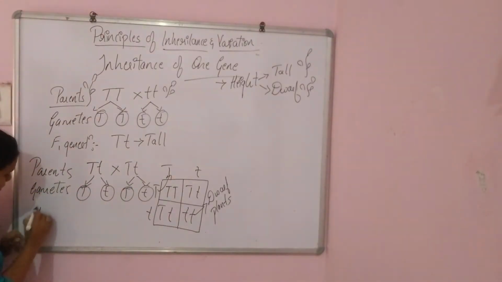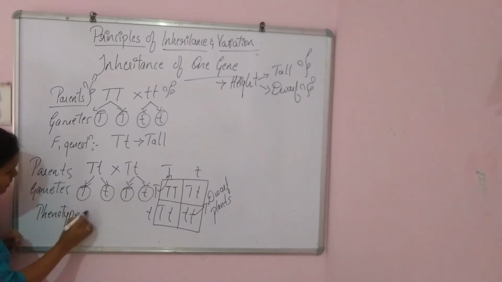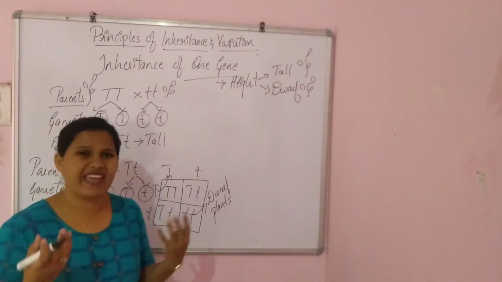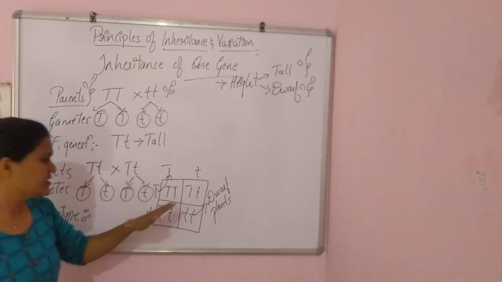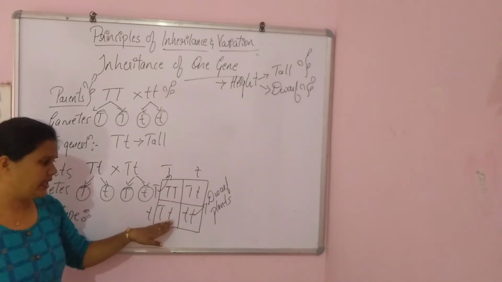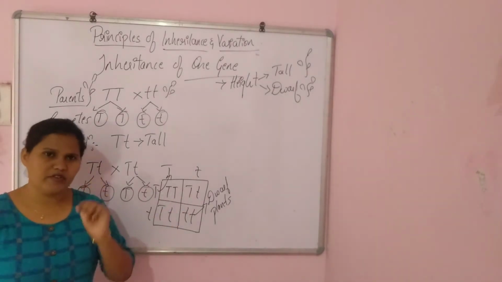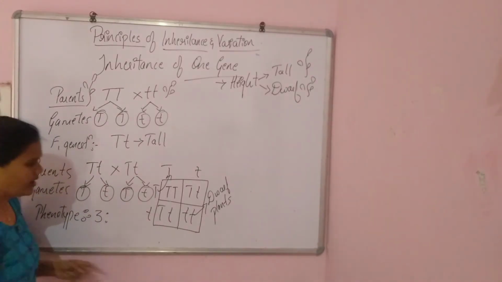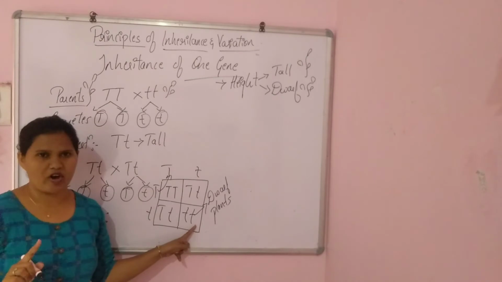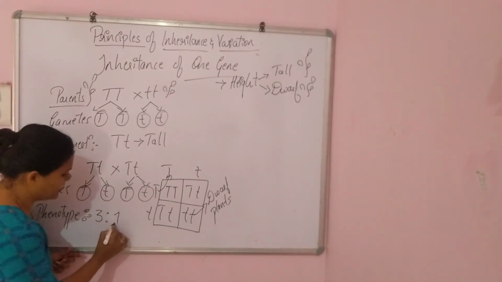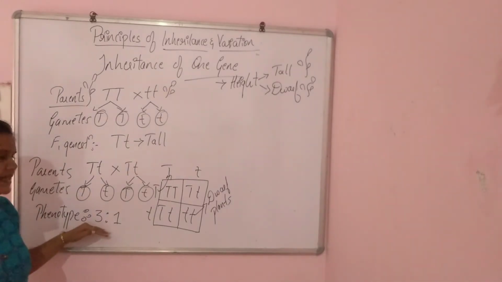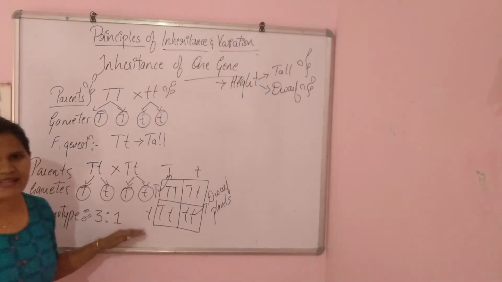So the phenotype of this offspring is, phenotype in the sense we have learned, that which will be visible, which we can see, this appearance. See here, 1, 2, 3. These 3 plants are tall, which we can see, right? So phenotypic ratio is 3, where only one plant is dwarf, right? So that is called 3:1. So the phenotypic ratio is 3:1, where 3 plants are tall and 1 plant is dwarf.